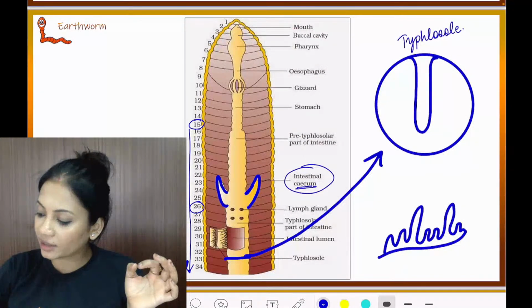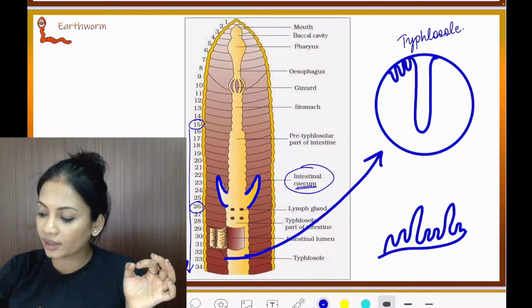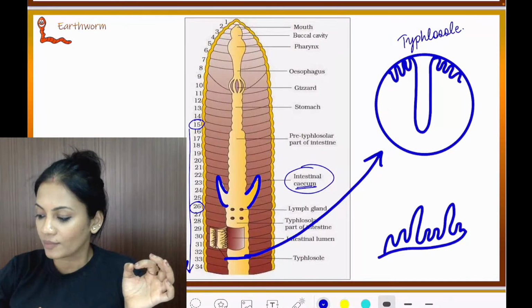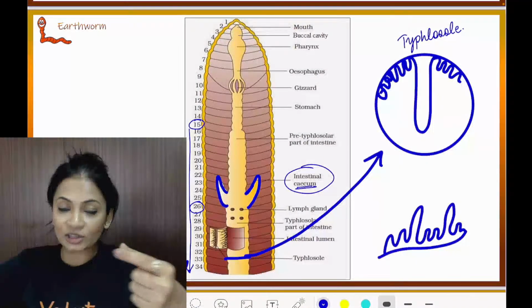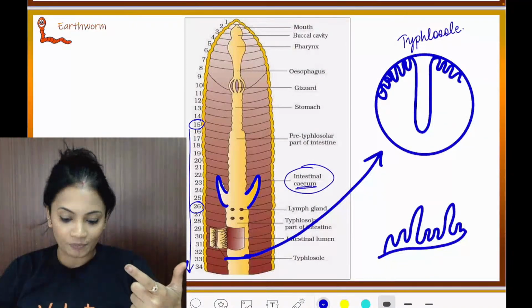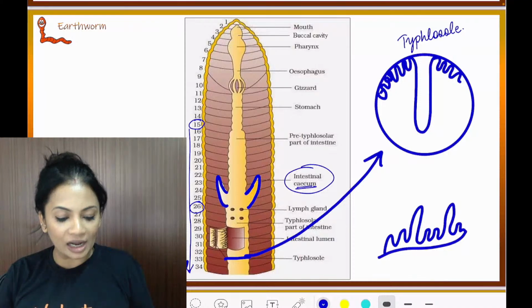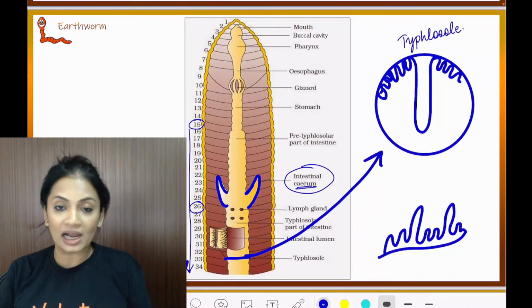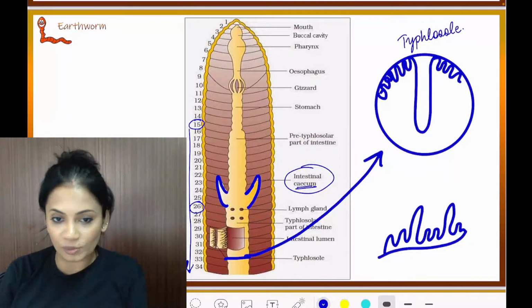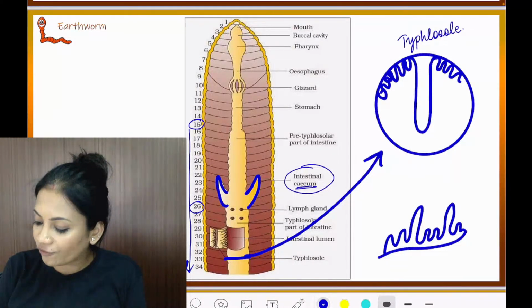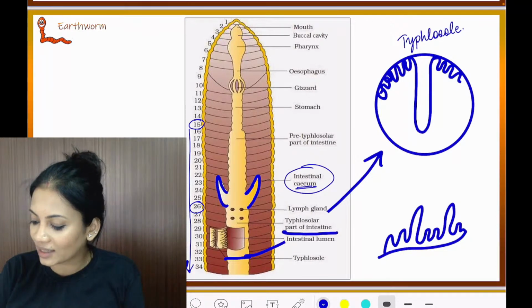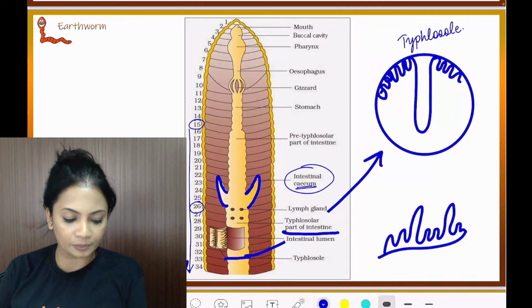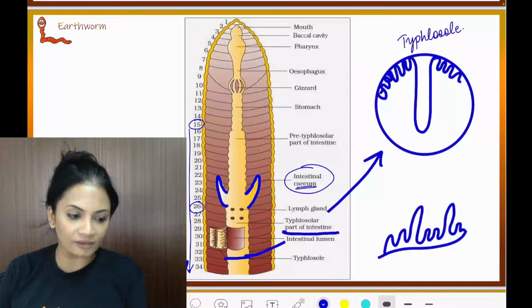There will be other folds present too, for absorption. But this one fold is going to last throughout, right after the 26th segment. That's why you call it the typhlosolar part of the intestine. A typhlosole is present. Clear, everyone?